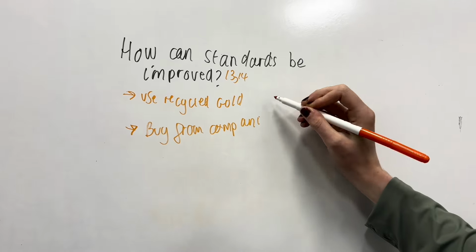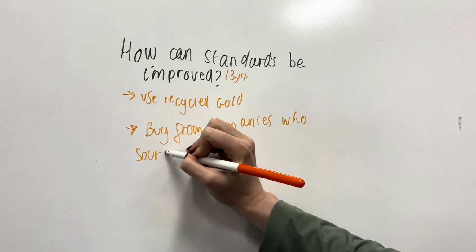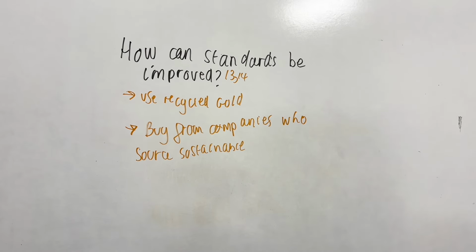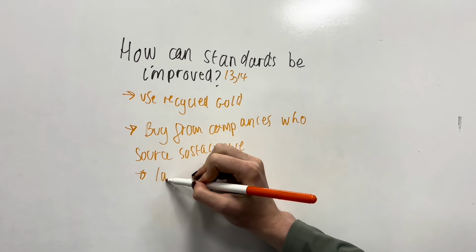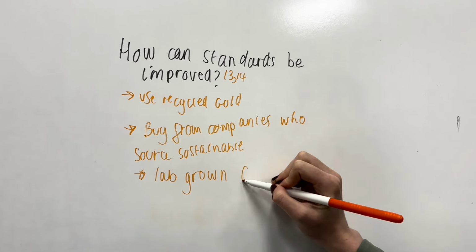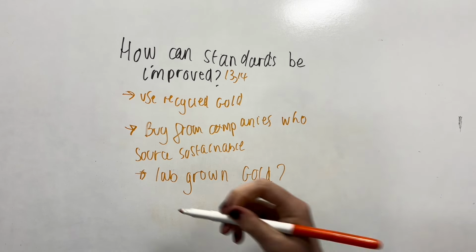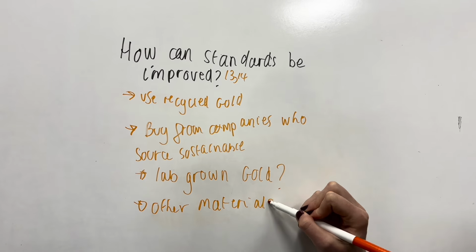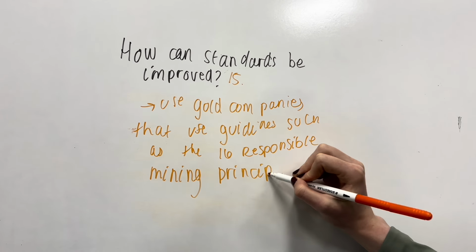Lab-grown gold is in the pipeline, however it is very expensive and new, so perhaps other materials can be used, such as platinum or silver, but they still require sustainable sourcing. Synthetic gold surfaces do exist, such as PVD coatings and sustainable decorative alternatives to gold plating, but they may not be as strong. Use gold companies that use guidelines, such as responsible mining principles.